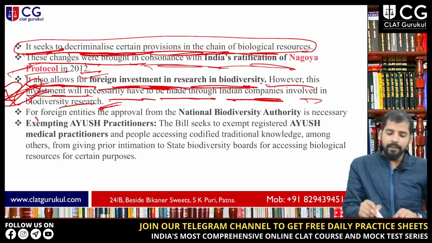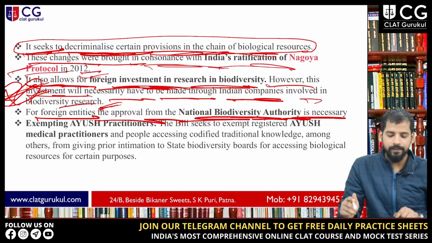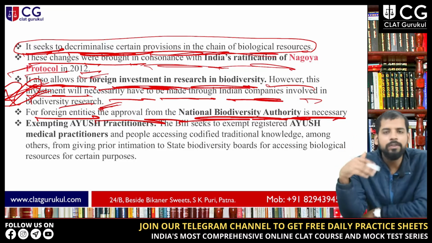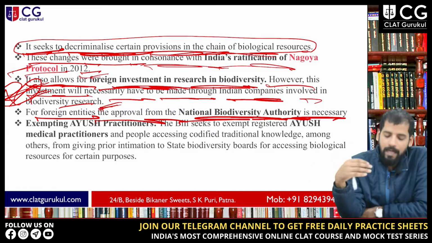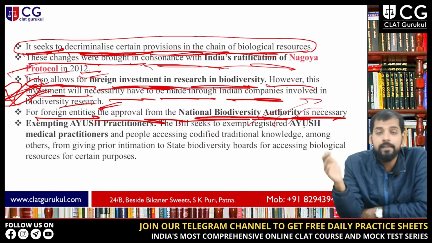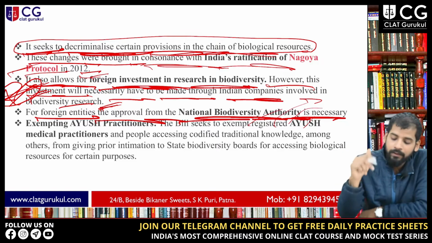Now, for foreign entities, approval from the National Biodiversity Authority is necessary. They have to get approval from the National Biodiversity Authority because it is the implementing agency, which, as I just mentioned, the Government of India established in 2003.